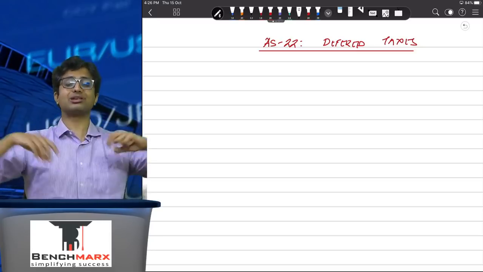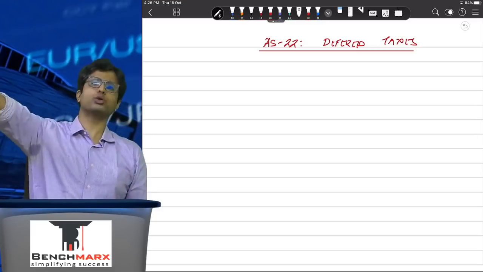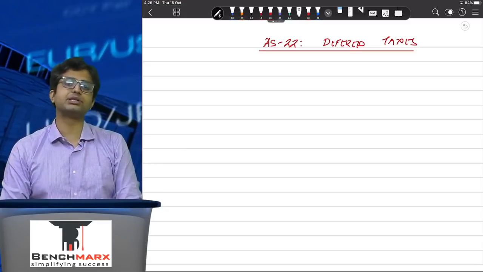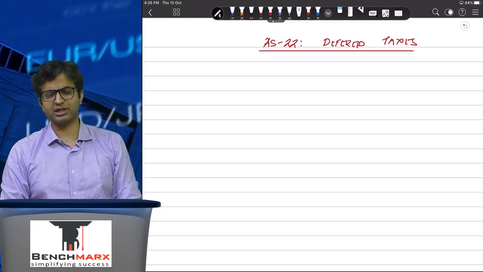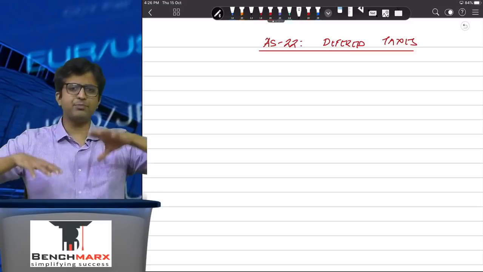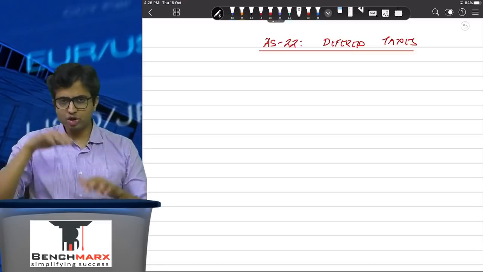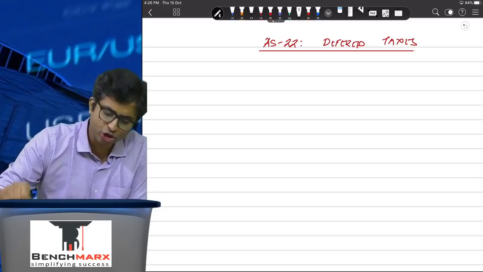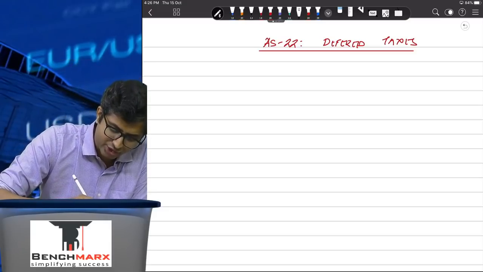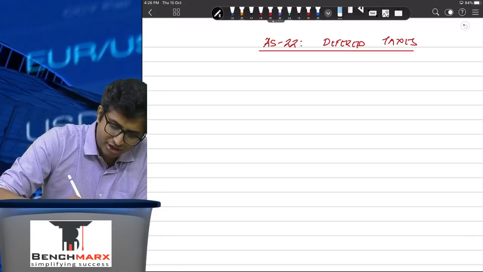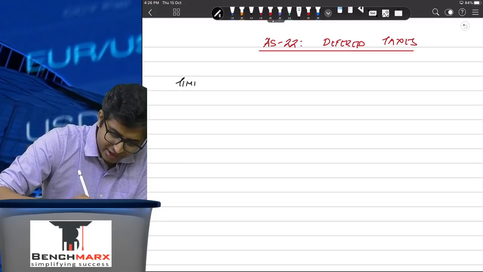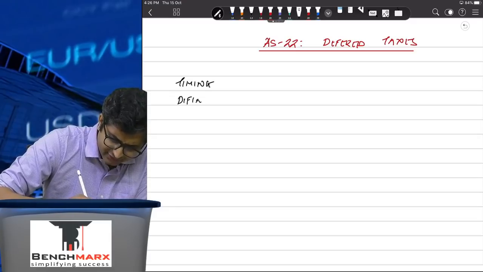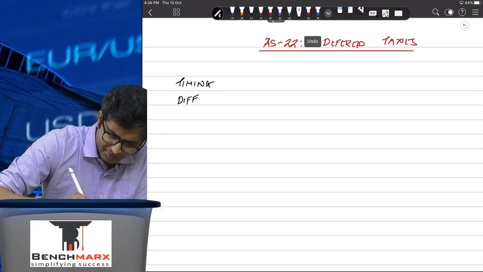But the moment you try to calculate the tax expense that you have to pay to the government, that is not based on your profits in the books of accounts, it is based on profits as per Income Tax Act of 1961. And as a result, there might be a disconnect, a non-matching, and hence comes the concept of deferred tax. So what does AS22 say? AS22 says that you have to evaluate your differences into two categories. First, there is something called as timing difference, and second, there is something called as a permanent difference.